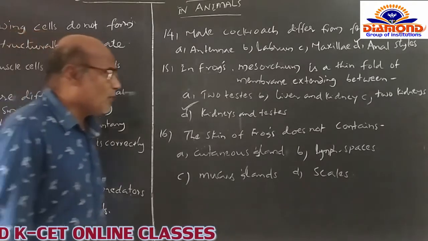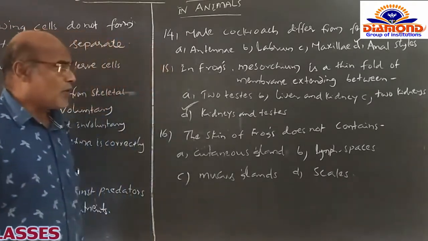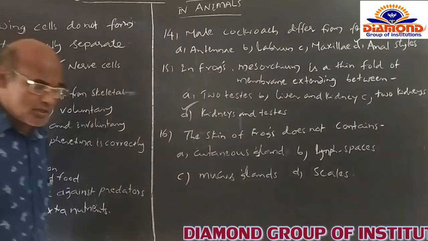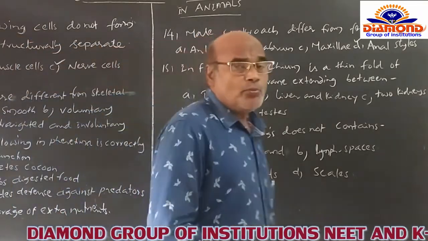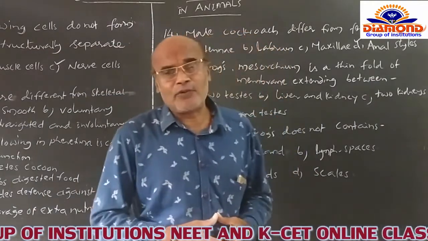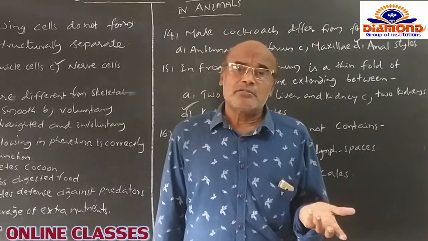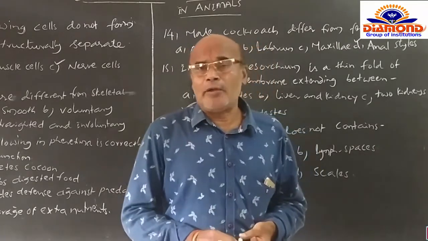The skin of the frog does not contain. Of course, you know that the skin of the frog is the most important part of the frog because of unfavorable conditions like estivation and hibernation.